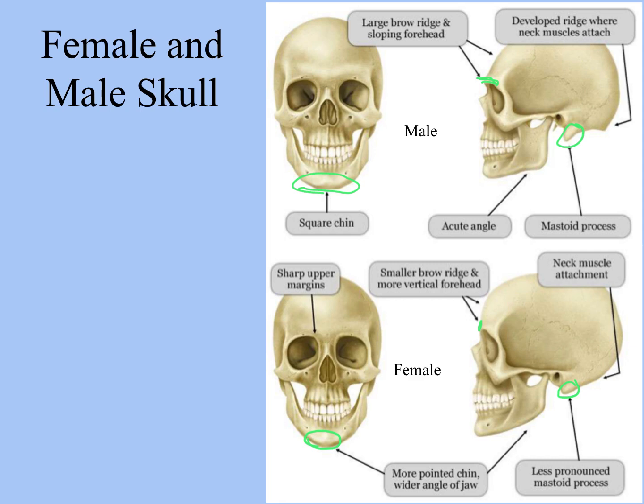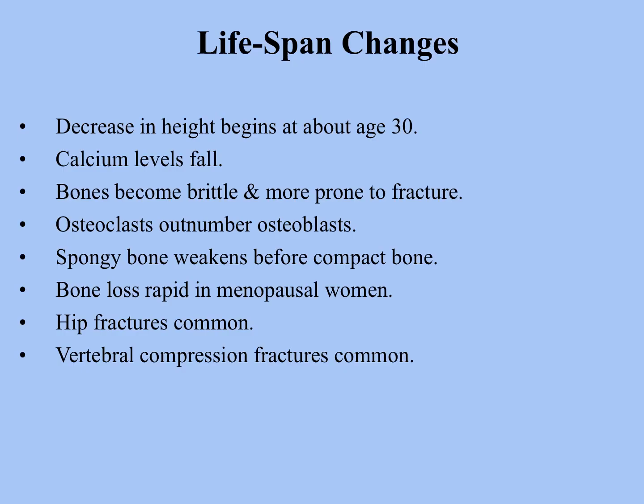And finally, as far as lifespan changes go in the skeleton, usually there's a decrease in height that begins about age 30 because by the time you reach age 30, activity of osteoblasts takes a great downturn. Therefore, you're not building as much bone, and bones are more subject to wear and tear.